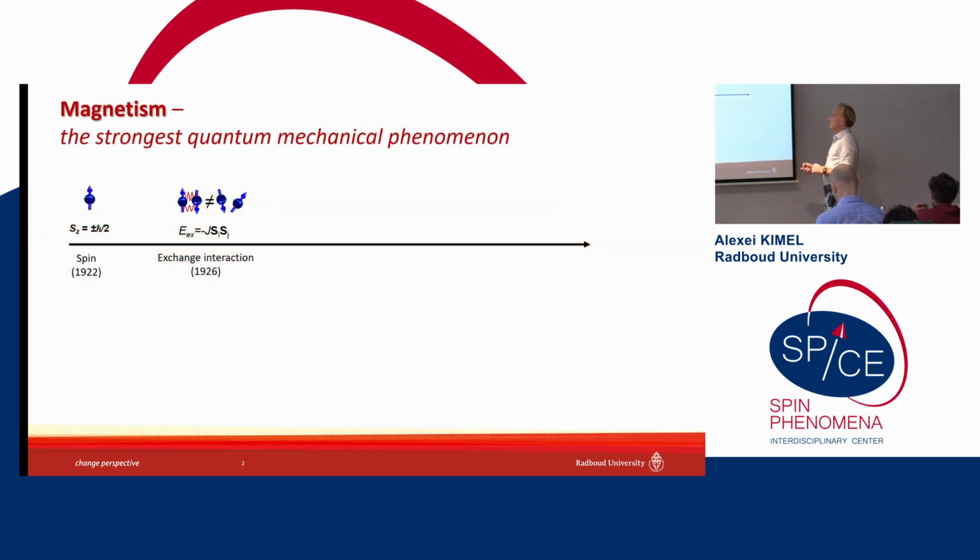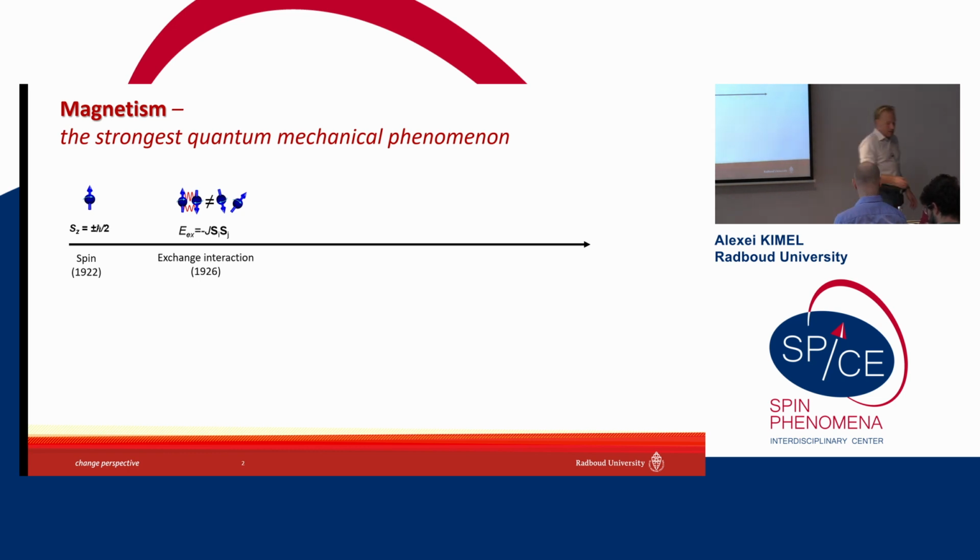Antiferromagnets, well, these are magnetic materials which were discovered in the 20th century, but also the whole modern understanding of physics of magnetism, the breakthrough in this understanding is associated with development of quantum mechanics, also happened in the 20th century, and this all started with the discovery of spin nearly 100 years ago, and then soon it was realized that electron-electron interaction is spin-dependent, and this spin-dependent part of the electron interaction we write these days as exchange interaction, which is simply scalar product of two spins and exchange constant J.